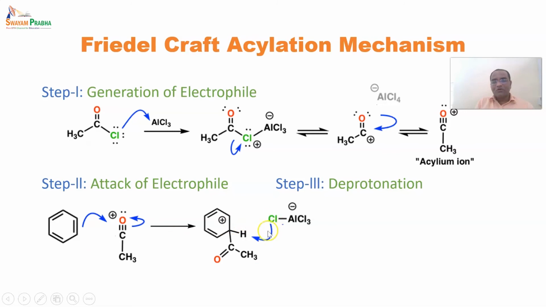The electron-rich chlorine will abstract a hydrogen, leaving an electron towards the electron-deficient carbon, and now we get our desired product, acyl benzene, or we can say aromatic ketone, forming the extra product HCl, and the Lewis acid AlCl3 is regenerated, being a catalyst.